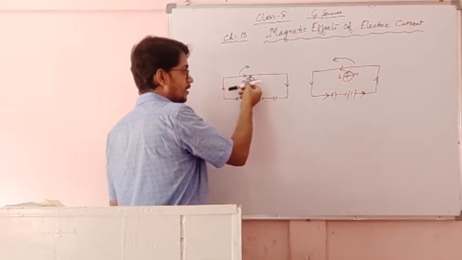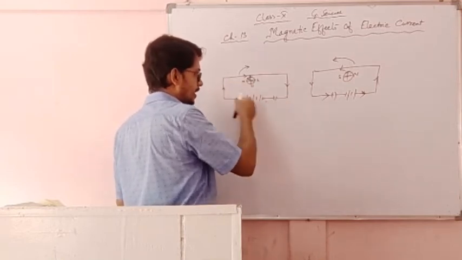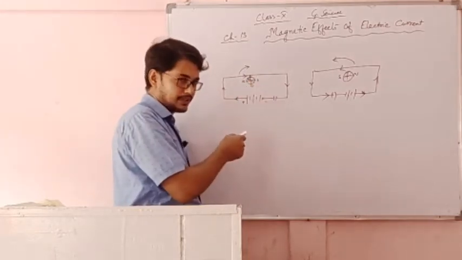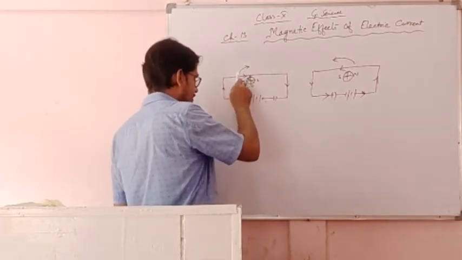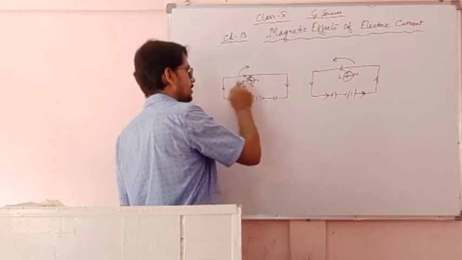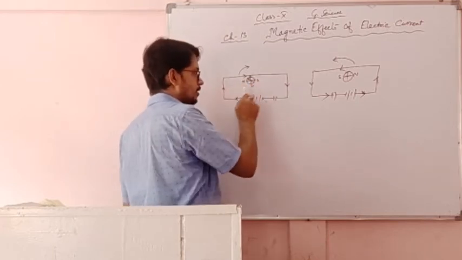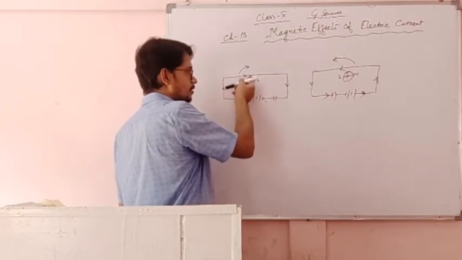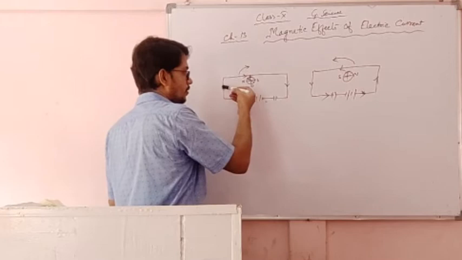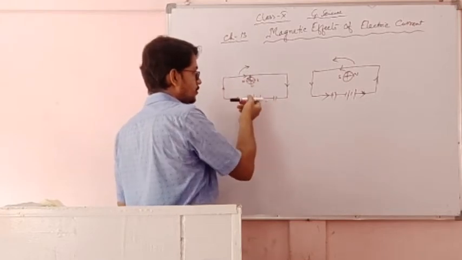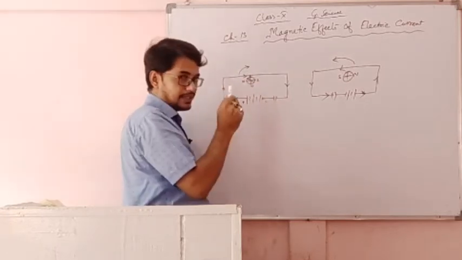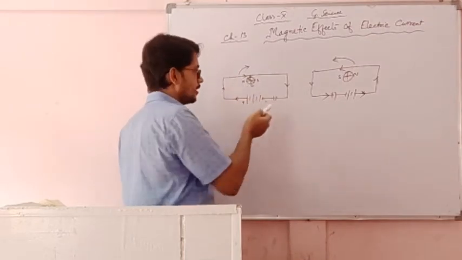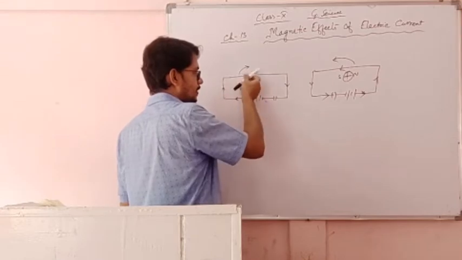This means that some magnetic property is created, a magnet is created, because of which this magnetic compass needle is showing the deflection. Where this magnet is created, this conductor becomes the magnet. When current is flowing, the whole conductor becomes the magnet, and for that reason this needle shows the deflection. When key is off, it is not showing deflection. In general, a wire with no current passing is not a magnet. When current is passing through the conductor, it becomes a magnet.